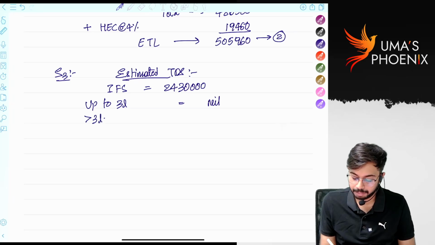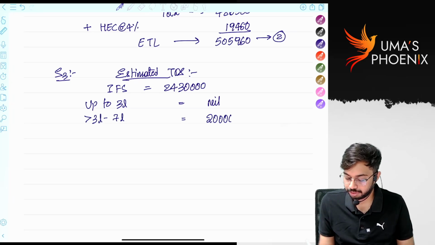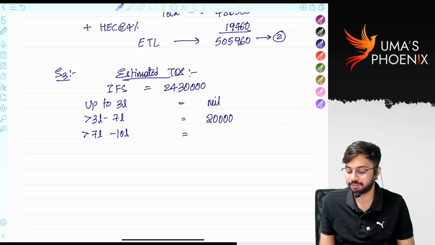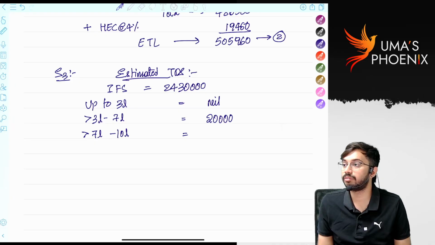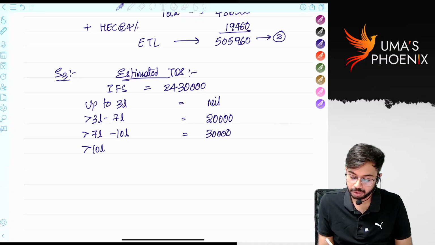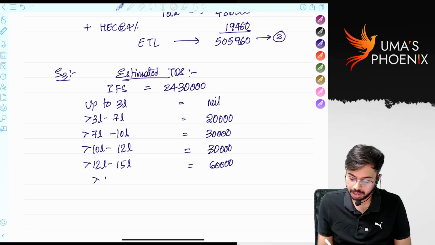Greater than 3 lakh up to 7 lakh? Tax amount is 20,000. Greater than 7 lakh up to 10 lakh, tax amount is 30,000. Greater than 10 lakh up to 12 lakh, tax amount is 30,000, right? Greater than 12 lakh up to 15 lakh, tax amount is 60,000. Greater than 15 lakh, tax rate is 30%.